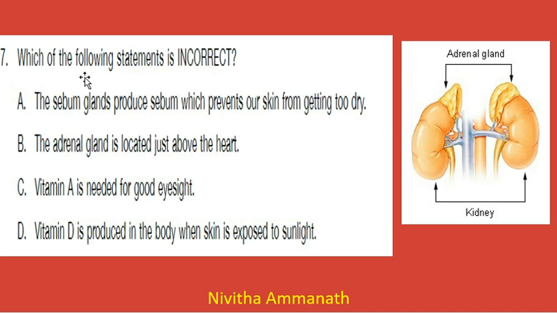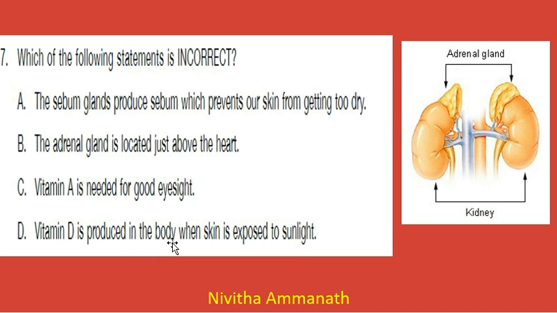Next question, which of the following statement is incorrect? The sebum glands produce sebum which prevents our skin from getting too dry. The adrenal gland is located just above the heart. Vitamin A is needed for good eyesight. Vitamin D is produced in the body when skin is exposed to sunlight.